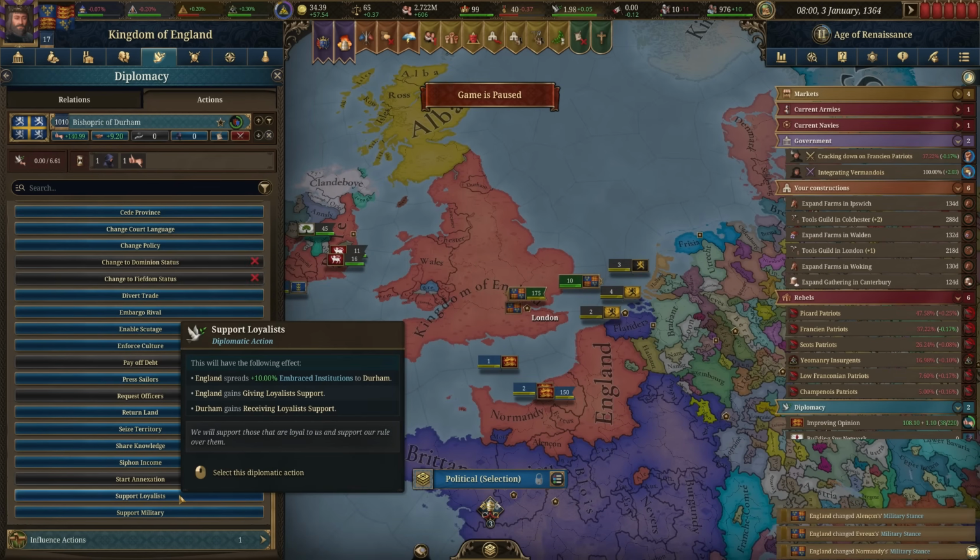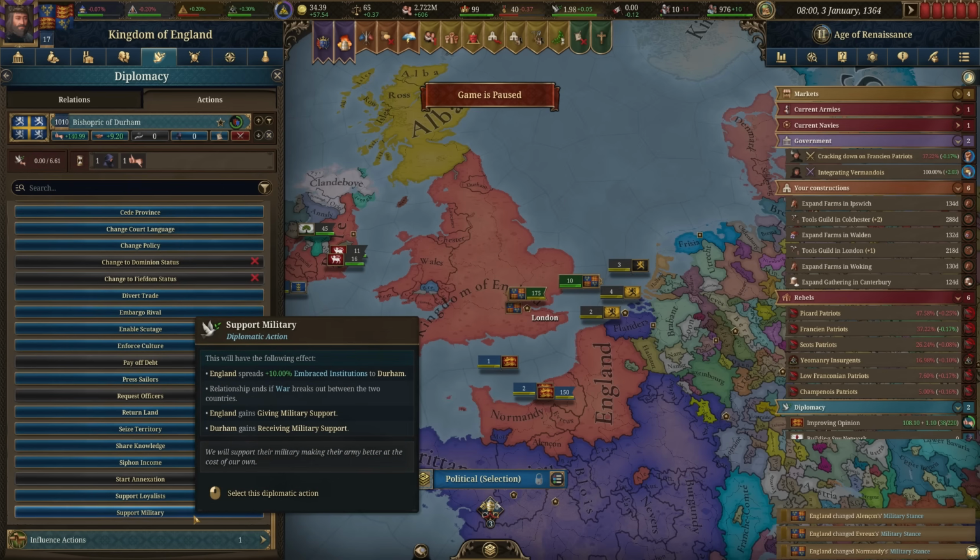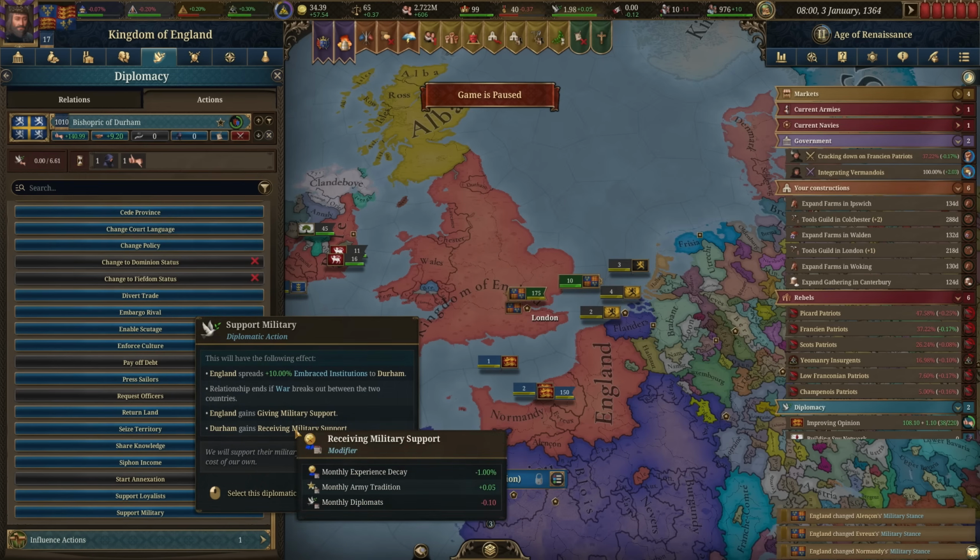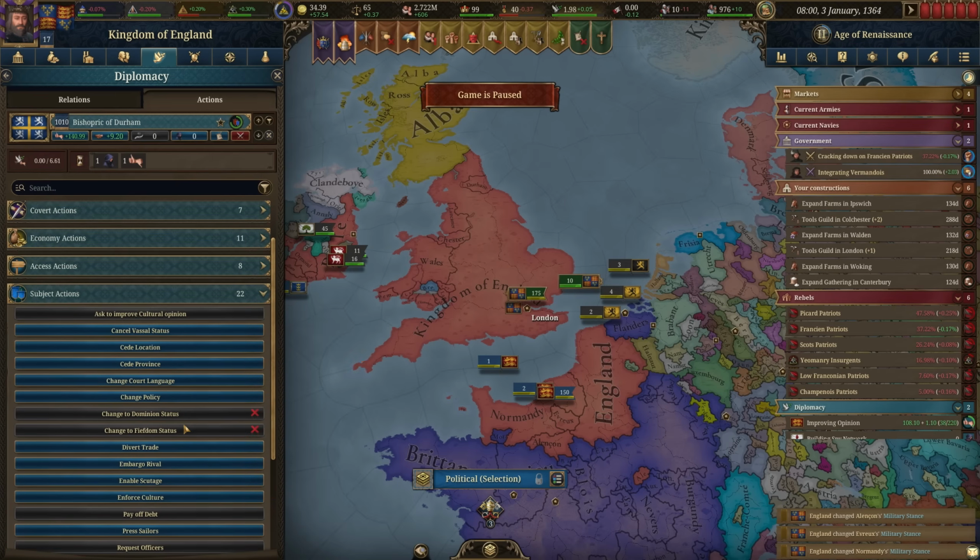You can support any loyalists there. So basically this is going to give them the bonus with the embraced institutions, and they're going to get increased loyalty with you. But the cost of it is it's going to require you to devote some of your diplomats to it. So if you've got a particularly rebellious vassal, this is one way to keep them in line at the cost of diplomats. And you can also support their military. So this will cost you army tradition, while it's going to grant them monthly experience and army tradition, or I guess it reduces the decay while reducing their diplomats. So a lot of different options that you can utilize in here.